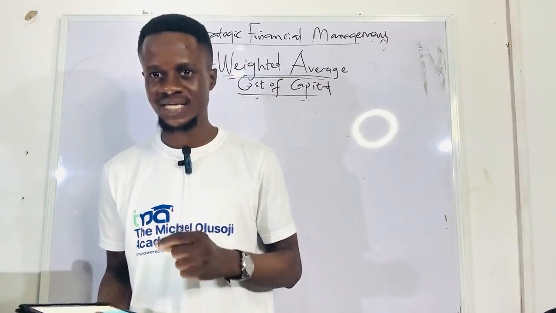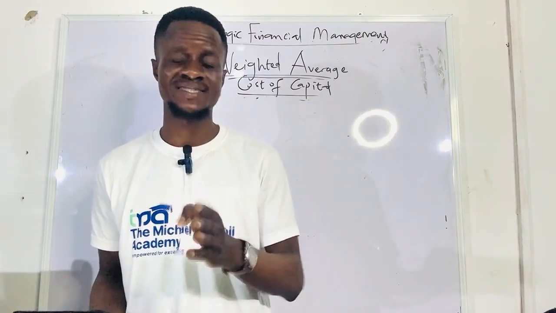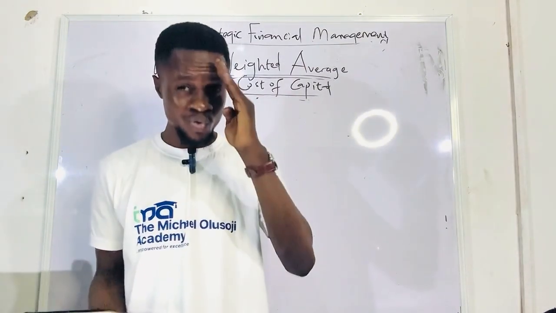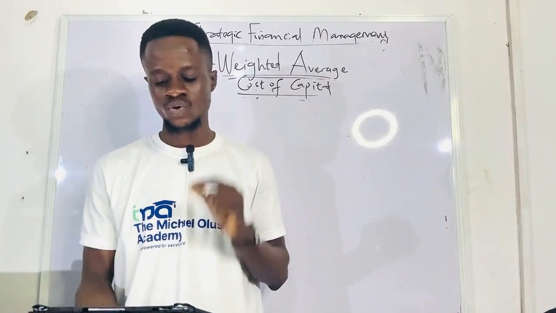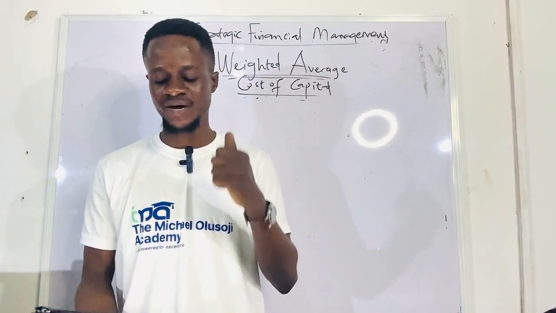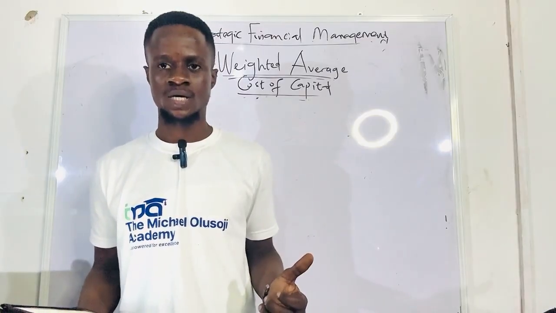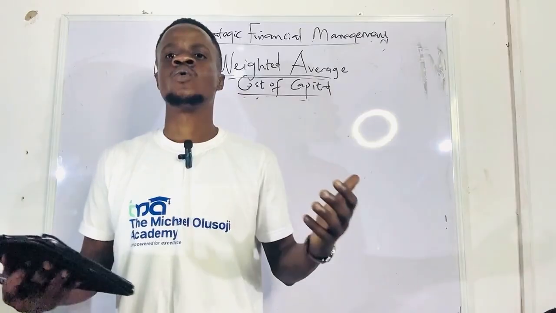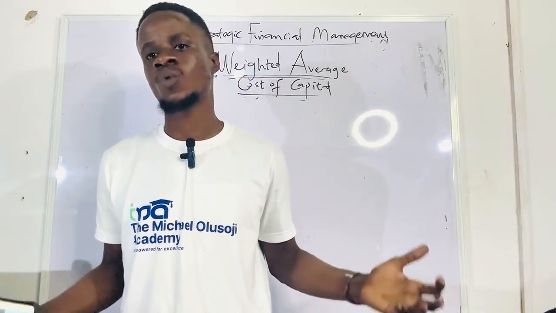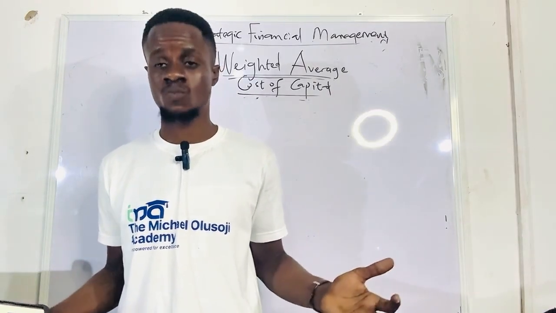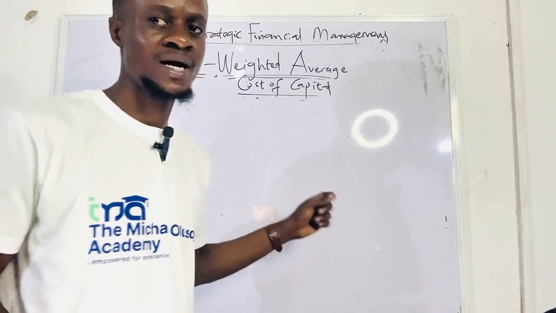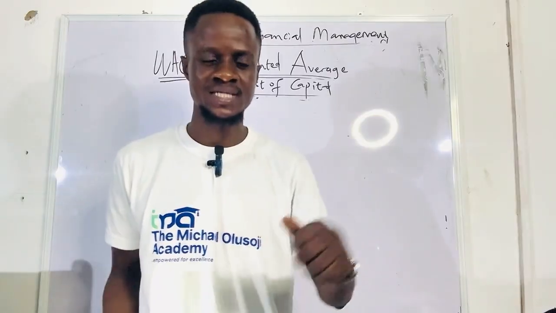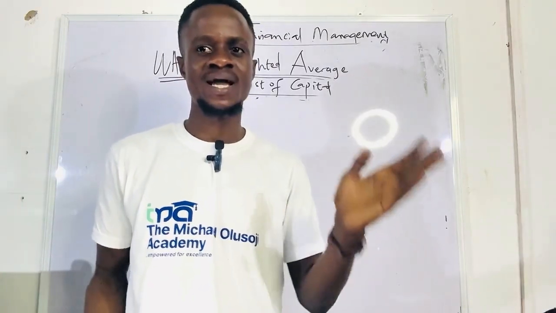So in this context, you have to run down to the requirement. The very first thing you're going to do before reading any question is run down to the requirement first. And so the ICAN is saying you should find the WACC. Good. So the next thing that will come to your mind is, what is WACC, or what is the formula for calculating WACC? So you are going to put down the formula. Let your formula guide you. So when you know the requirements, write out the formula and let your formula guide you.